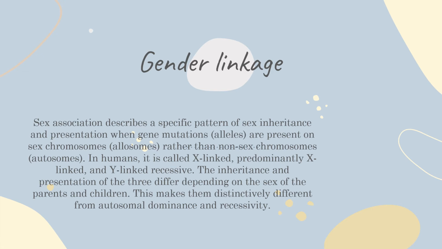In humans, it is called X-linked dominant, X-linked recessive, and Y-linked. The inheritance and presentation of the three differ depending on the sex of the parents and children. This makes them distinctively different from autosomal dominance and recessivity.